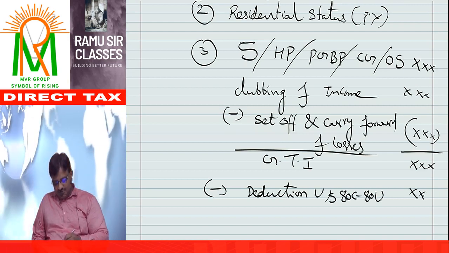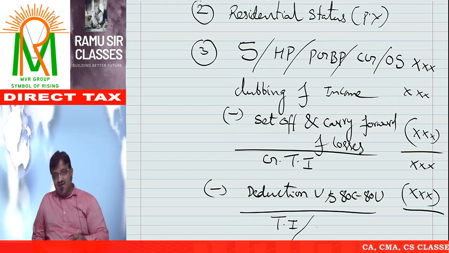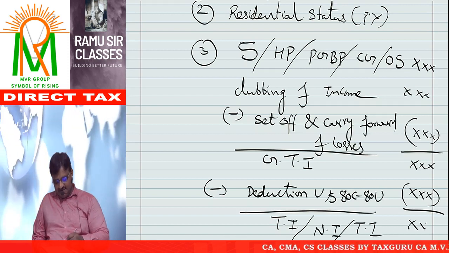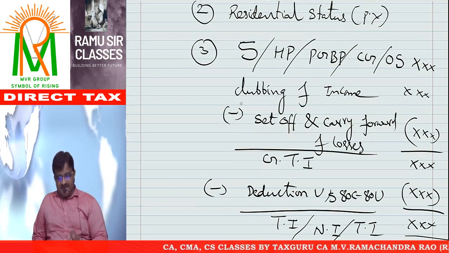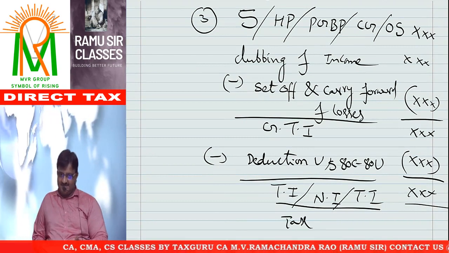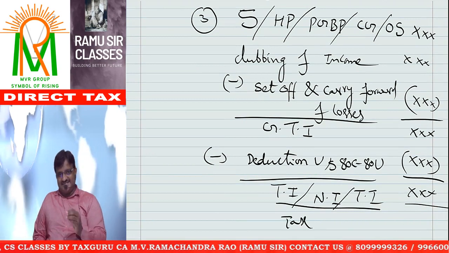After deducting these deductions, I get total income, or net income, or taxable income. That's all. This is the way of computation of total income. On the total income, I need to calculate the tax. So this is the pattern, this is the sequence.